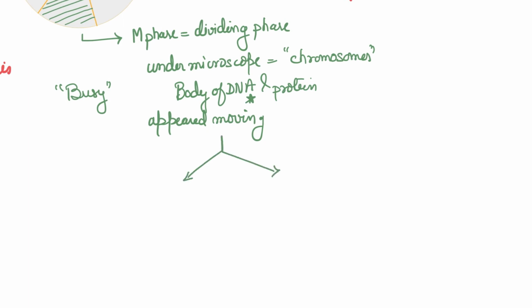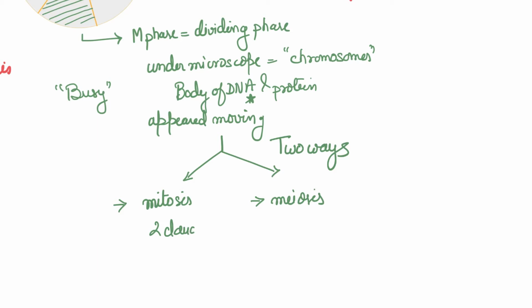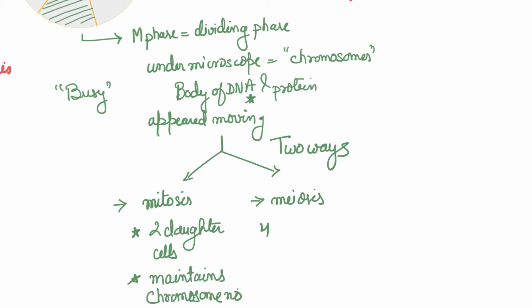And finally, you again have the M phase. Now, the M phase or the division can be carried out in two forms. There's mitosis and there's meiosis, right? This particular video will be dealing with mitosis, but the differences are: mitosis gives you two daughter cells, each with the same number of chromosomes. Meiosis gives you four. So mitosis maintains the chromosome number. If it's 2n, that means it's 2n. Whereas meiosis reduces the chromosome number to half.